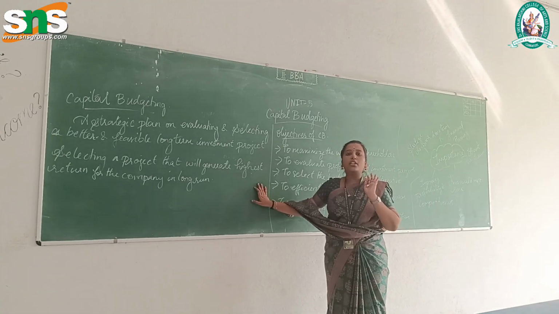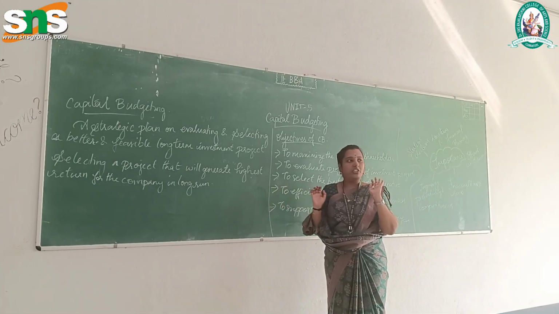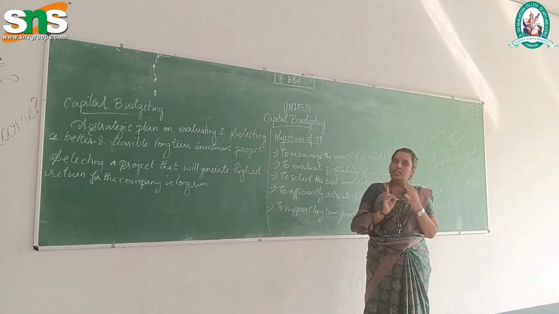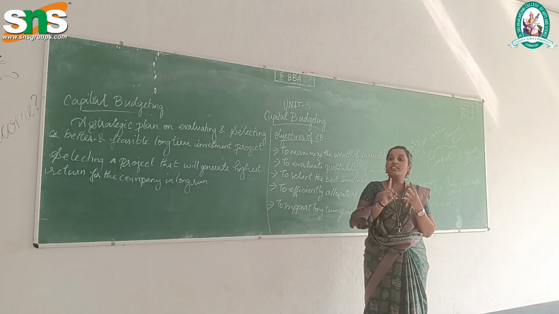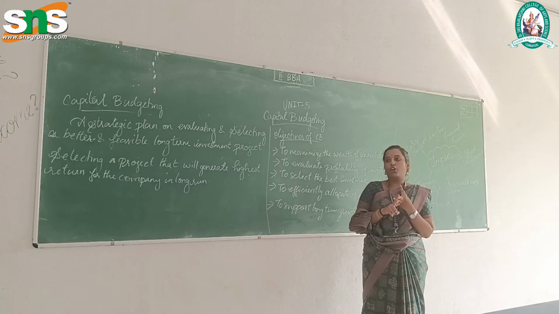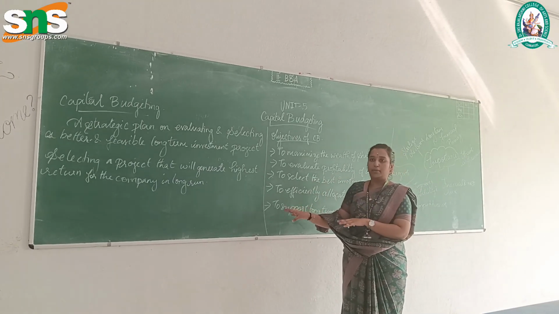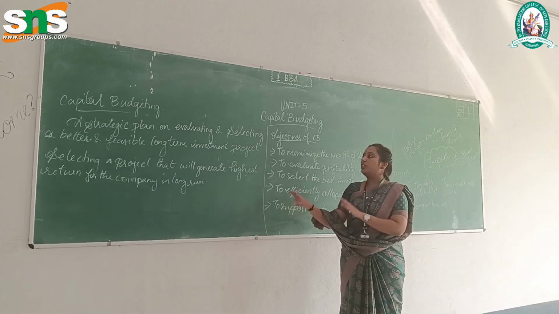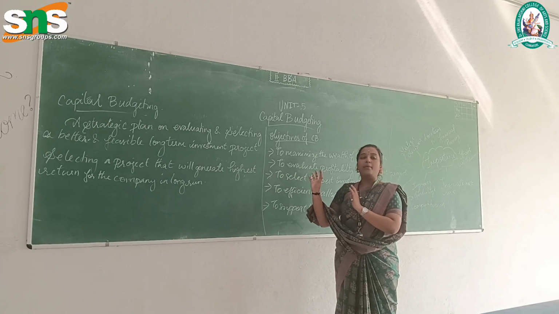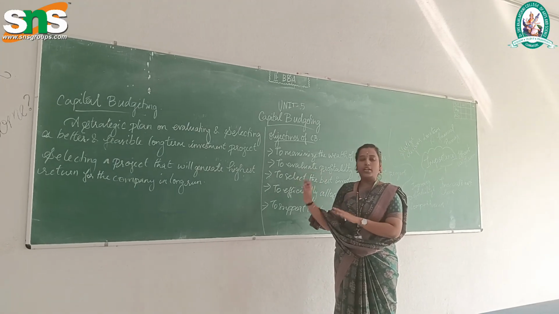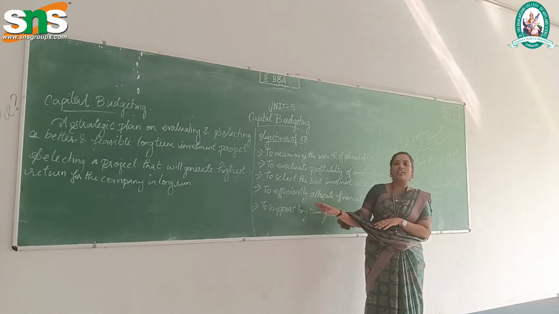For any company, what is the main objective of an organization, tell me? In order to earn profit. Earn profit, have a good amount of returns, and sustainability for a long-term period. This is the goal of any company. To satisfy these goals, it is most important to plan your capital. You have to plan a budget for your capital. So that is what the capital budgeting concept is. Is that clear to you?